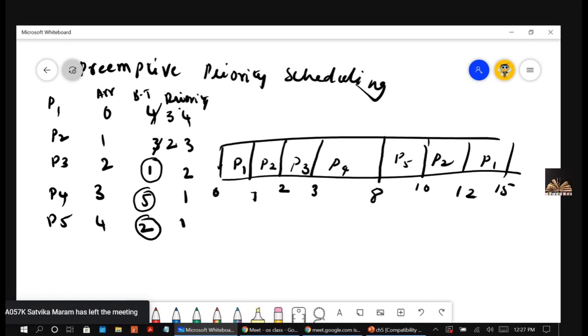Right? So this is how the Gantt chart will be for the preemptive priority scheduling. Now you can calculate the turnaround time and the waiting time.